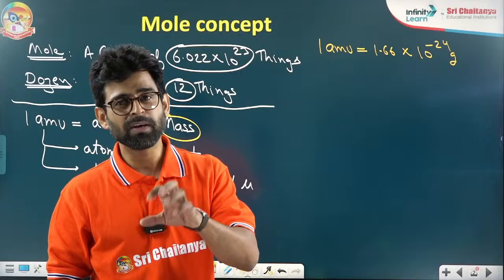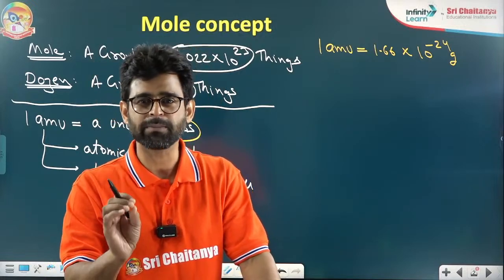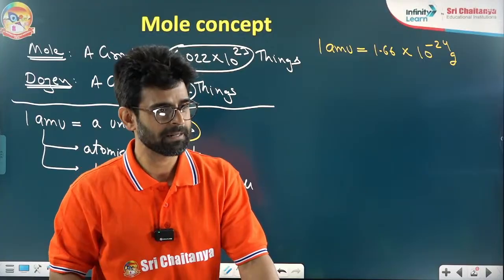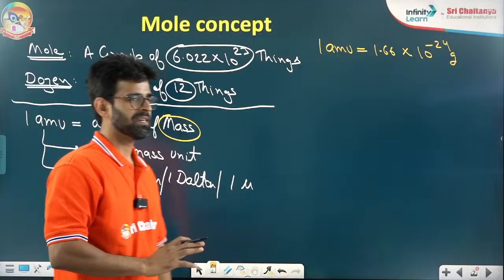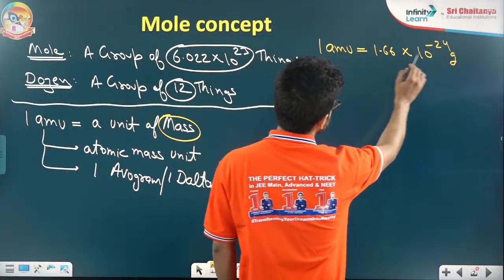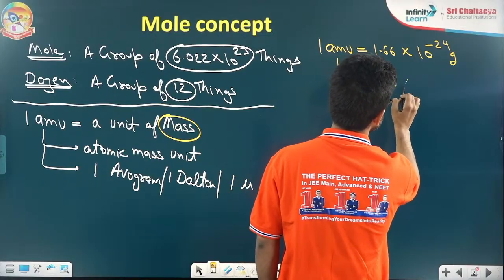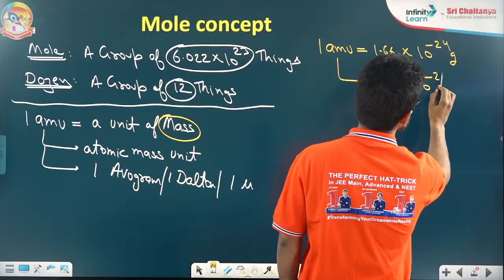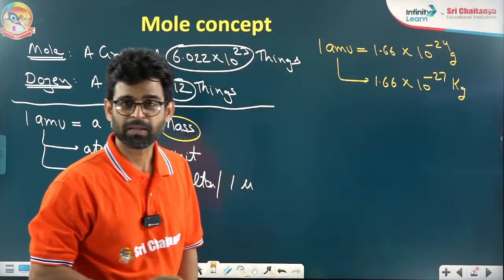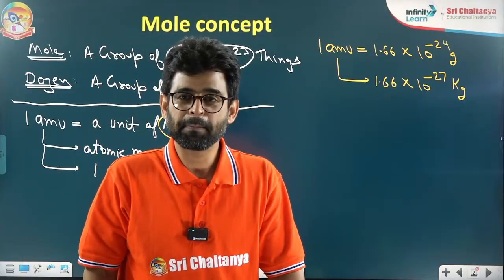So the mass of atoms is very small, so we are using a small unit, that is AMU, atomic mass unit. There is nothing to understand more than this. Clear? Very good. So AMU is this much gram, or I can say it is 1.66 × 10^-27 kg. Clear? Are we clear up to here?